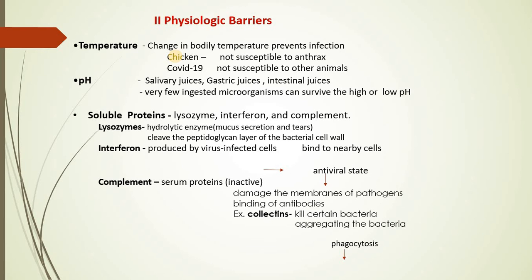Some of the ingested microorganisms still can survive at higher and lower doses. There are certain exceptions to it, but then they will be taken care of by different types of cells which are present, like lymphocytes, macrophages, dendritic cells, and so on. And they form a part of cell-mediated immunity.